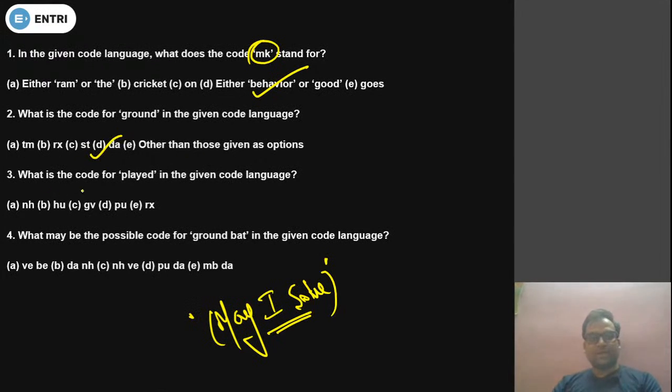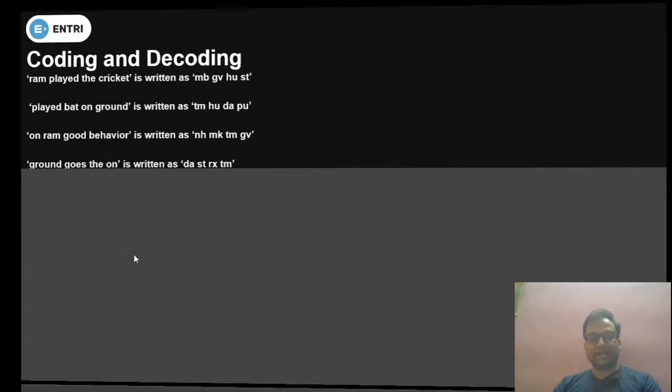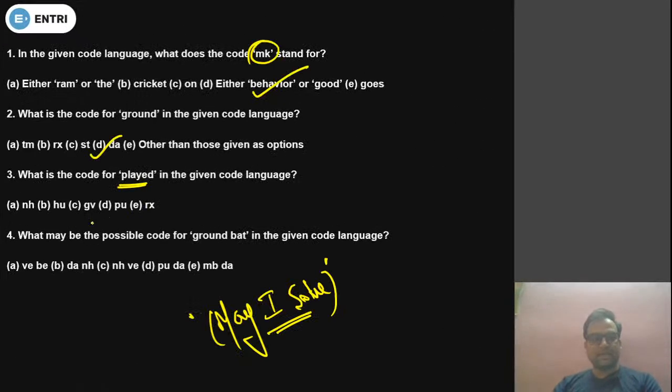What is the code for played? Where is played? Played is here, HU we can say. So we have to mark HU. These are very easy questions and you have to score full marks on them. There should be no chance that you make any silly mistake in these kinds of questions. Only these kinds of questions can improve your scores in examination.